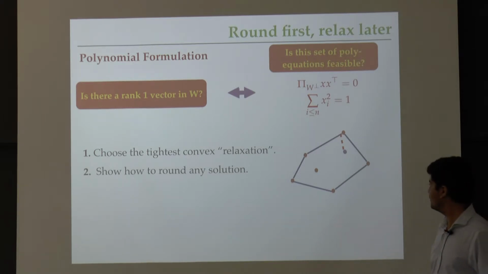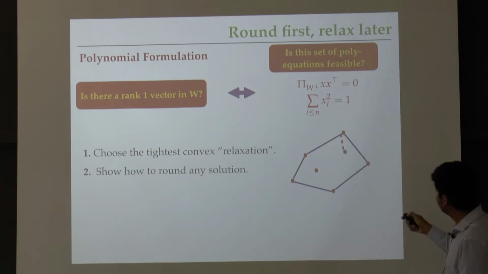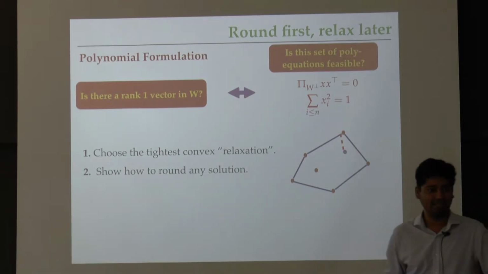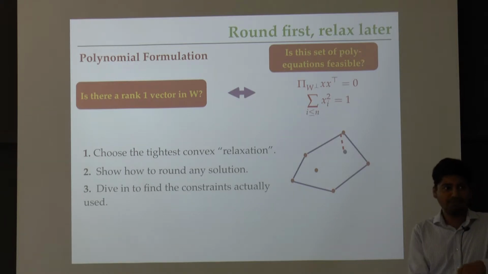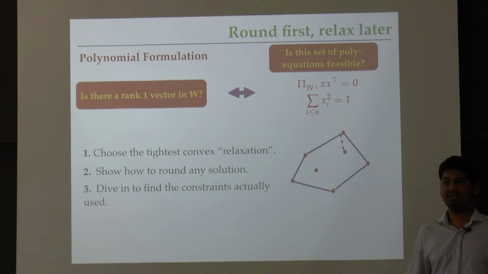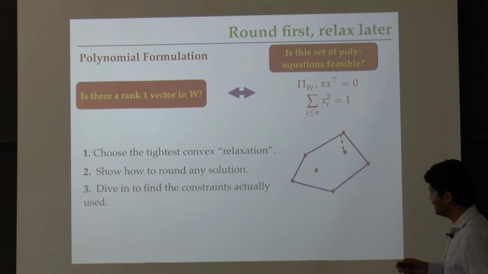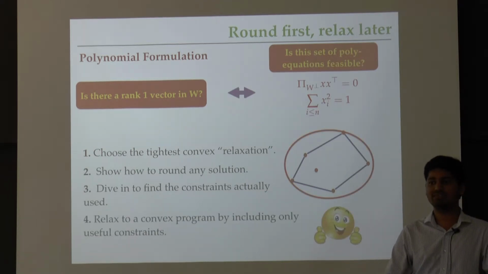Now, as I said, we will look at our rounding algorithm and at its analysis. We will try to find out what constraints the solutions inside this convex set really satisfy. Which of them did I really need in my analysis of the rounding algorithm? I would dive in to find those constraints and add only those. Hopefully there will only be a few of them. I hopefully didn't need all of the constraints required here. And then I would have an efficient algorithm because I forget about this convex set. I just add the constraints I needed. And then my rounding algorithm essentially just works because that's how we designed it.